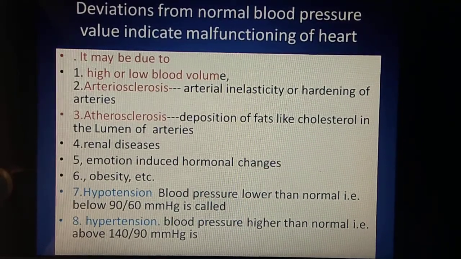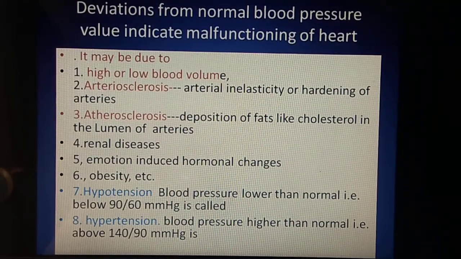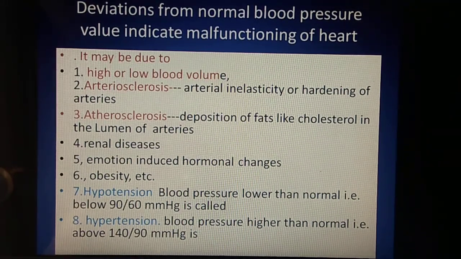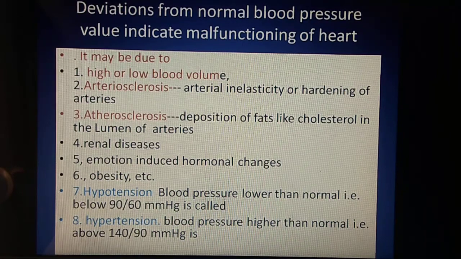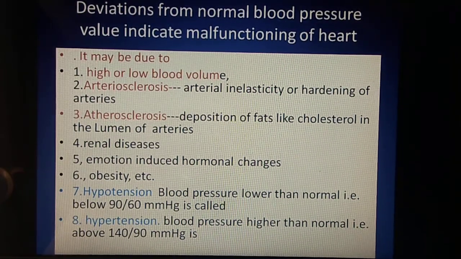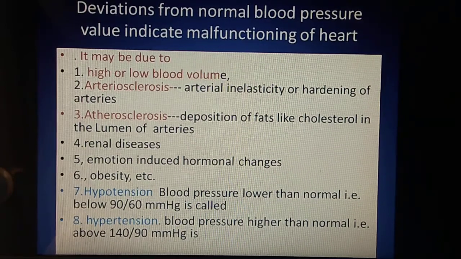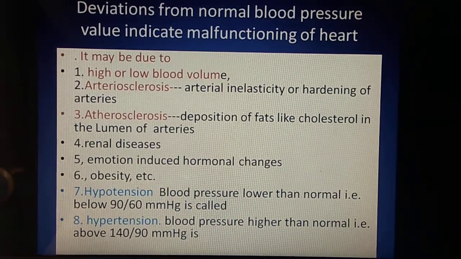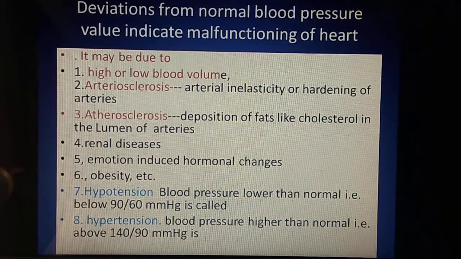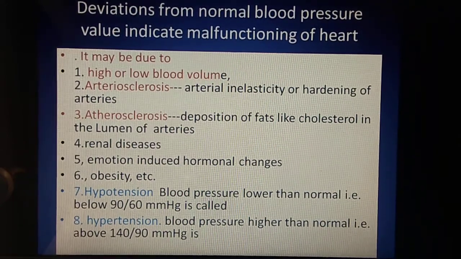High or low blood volume arises due to malfunctioning of the kidney. If the kidney is not functioning normally, then the amount of blood volume may increase or decrease. If the blood volume increases, blood pressure increases. If blood volume decreases, blood pressure decreases.